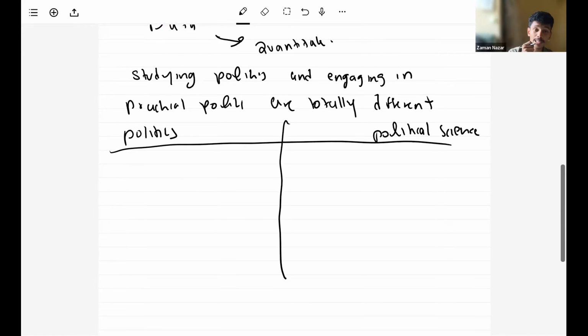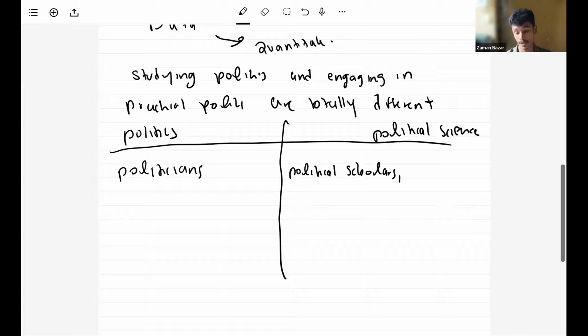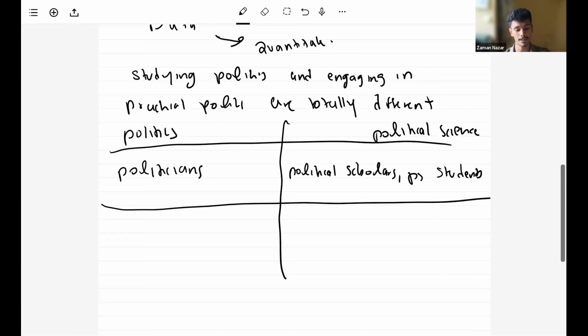So in politics, the people who are engaging in politics are called politicians. On the other hand, the people who engage in the study of politics, in political science, are political scholars. We also call them political science students, like you and me. So that's the first difference between politics and political science.